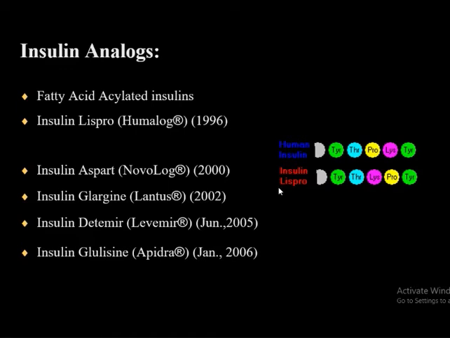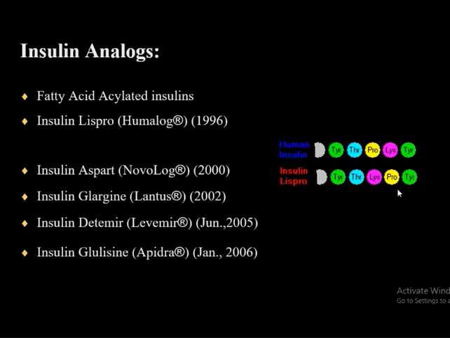There you can see tyrosine. In the place of proline there is lysine here in the lispro, and in the place of lysine there is proline. Amino acid shifting. By shifting the amino acids, we can alter the property of the insulin.